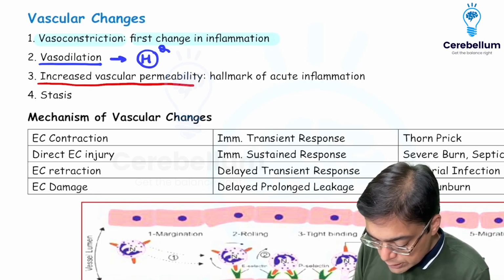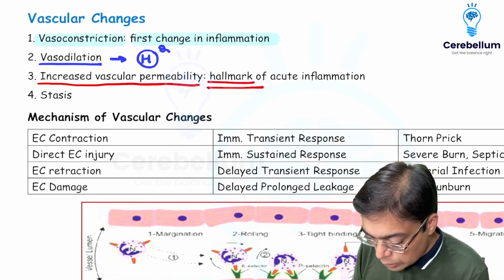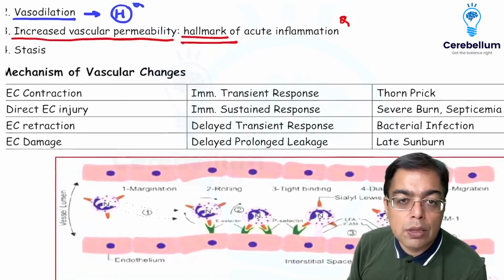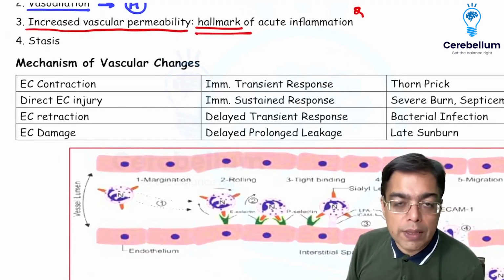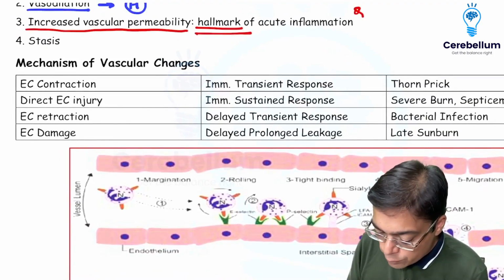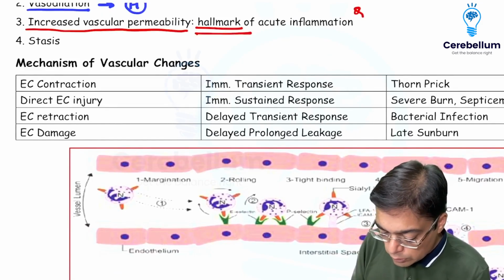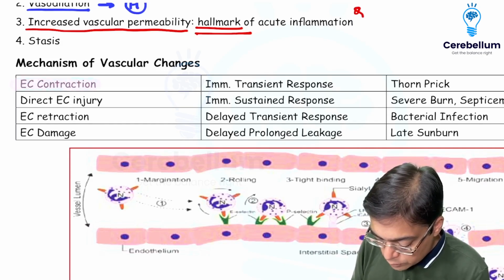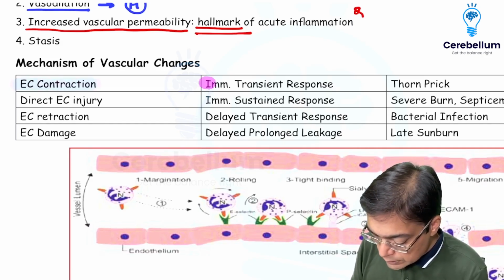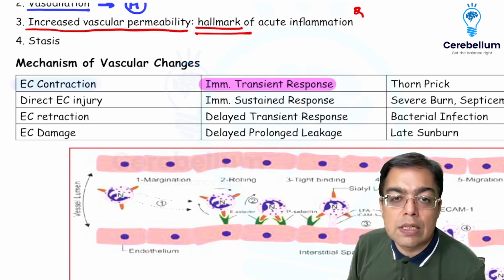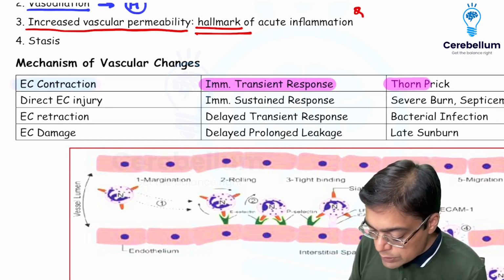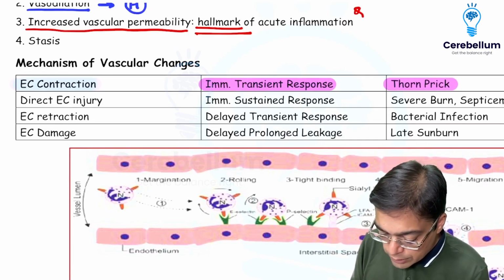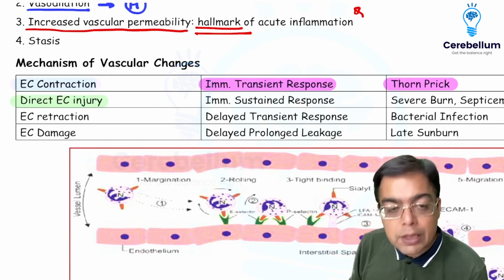One of the most characteristic features that we have in case of acute inflammation is increased vascular permeability. And because it is a characteristic feature, so that is referred by the name of the hallmark feature of acute inflammation. There can be multiple mechanisms by which the permeability in case of blood vessel is going to increase. And these can be subclassified as you find them in the table. The mechanism can be, one of the commonest mechanisms is what is given the name of endothelial cell contraction. And this endothelial cell contraction is going to be associated as by the second alternative name of immediate transient response, classically exemplified by the presence of what is given the name of thorn prick in the clinical setup. We do have other mechanisms as well which can be responsible for increased permeability. For example, a direct endothelial cell injury.